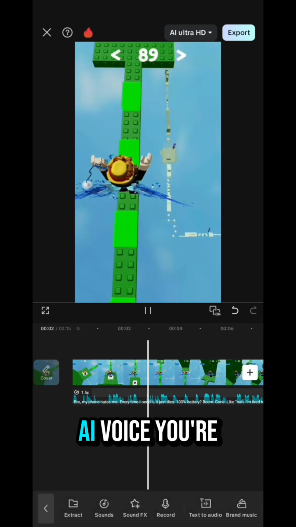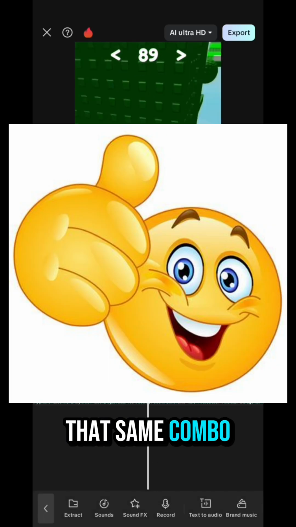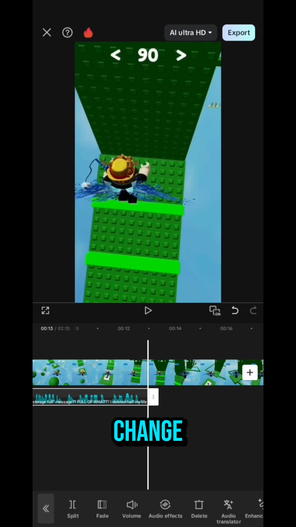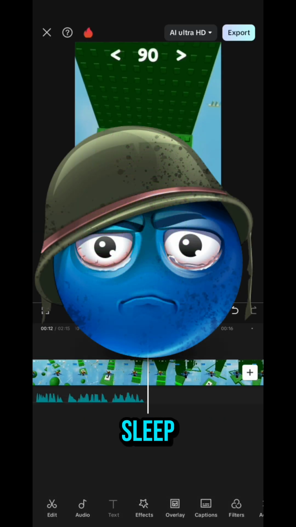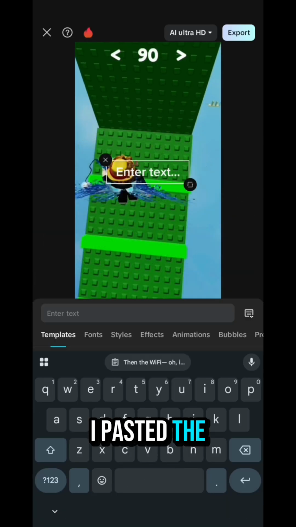And yes, this AI voice you're hearing right now, it's literally using that same combo. 1.5x speed plus the pitch change. That's how you make it sound like you've had 4 cups of coffee and 0 sleep while ranting about life. So after that, I pasted the second half of the text.